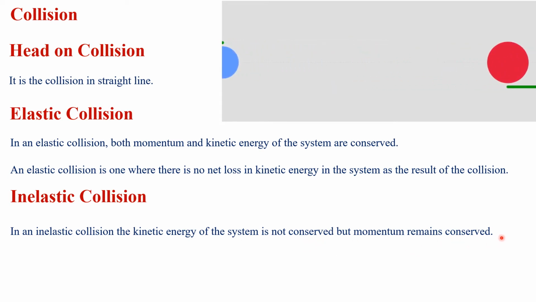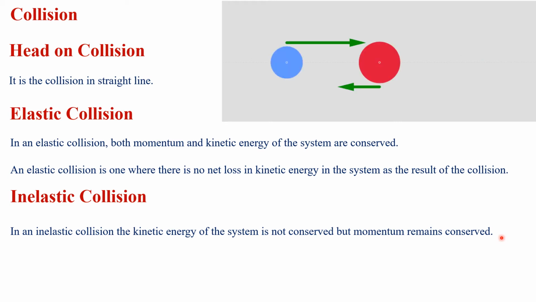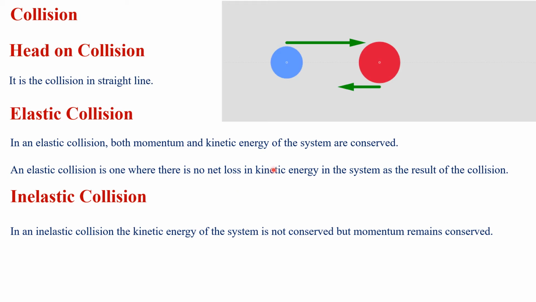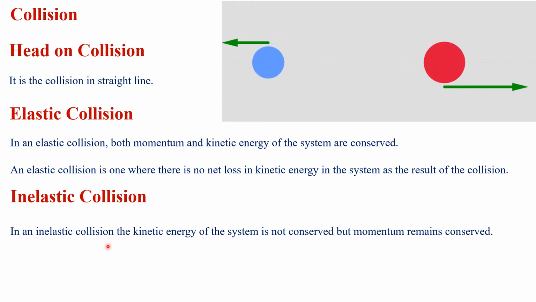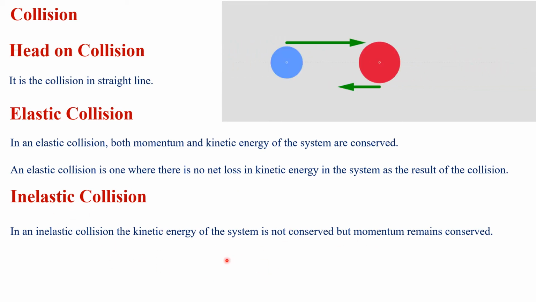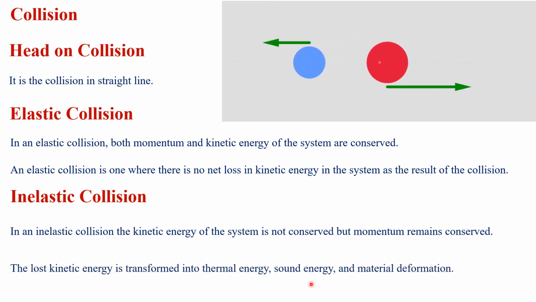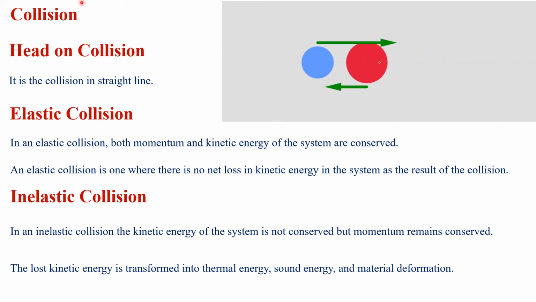Inelastic collision. In an inelastic collision, the kinetic energy of the system is not conserved, but momentum remains conserved. In both collisions, momentum is conserved, but the kinetic energy in an elastic collision remains conserved, while in an inelastic collision, kinetic energy is not conserved. The lost kinetic energy is transformed into thermal energy, sound energy, and material deformation.